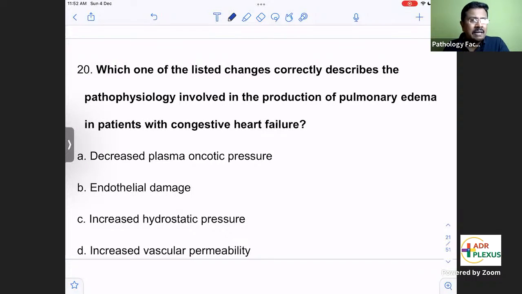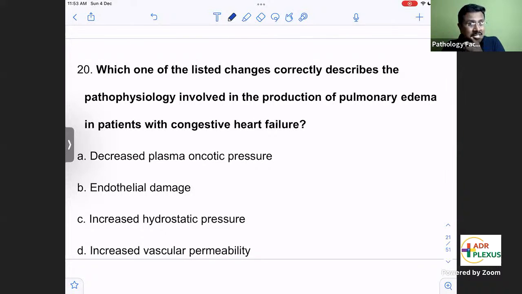In pulmonary edema, more fluid accumulates in the lung. The lung vessels have a lot of fluid, so the fluid content inside the vessel wall is very high. The tension increases, so the hydrostatic pressure will be more, and the increased hydrostatic pressure pushes the fluid away. That is edema formation. Why does pulmonary edema occur in congestive heart failure?